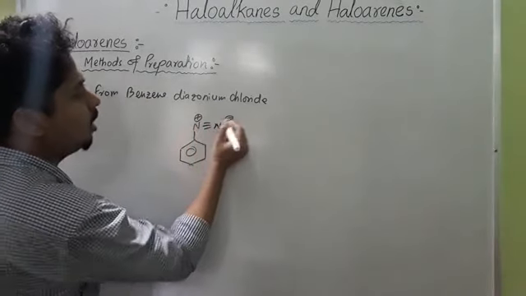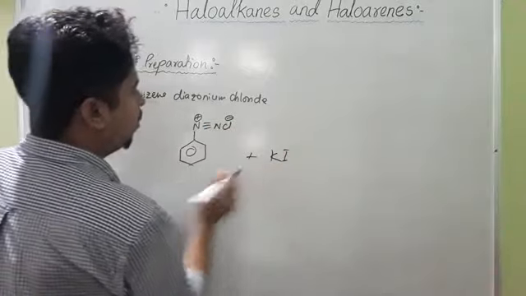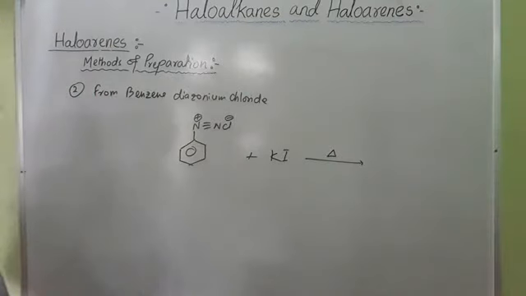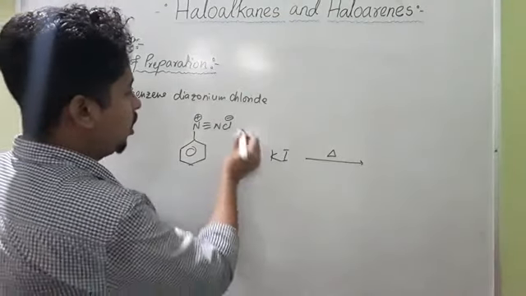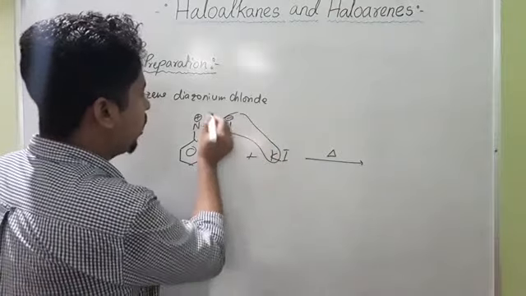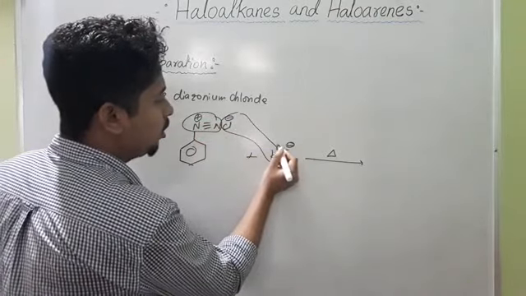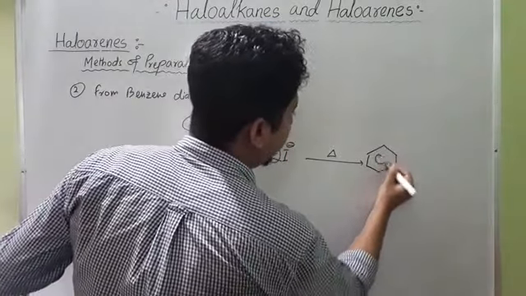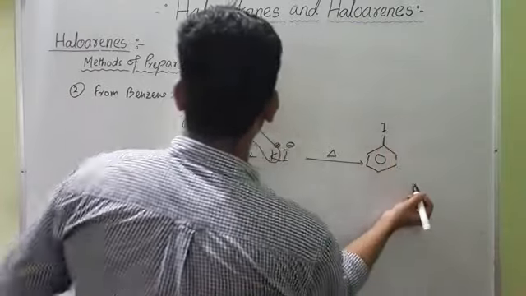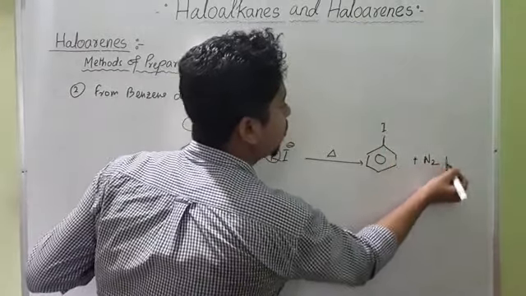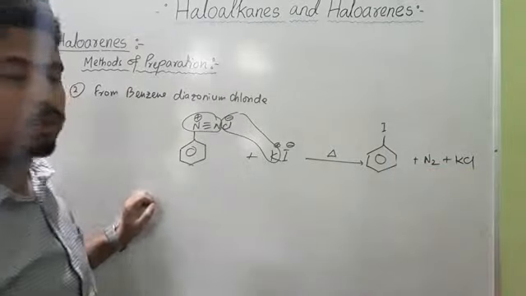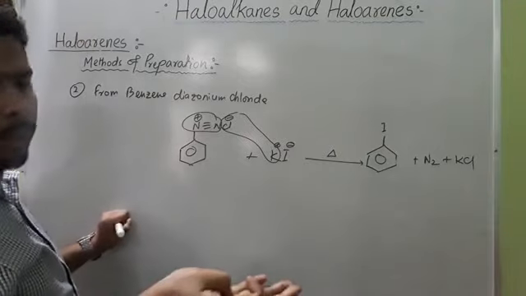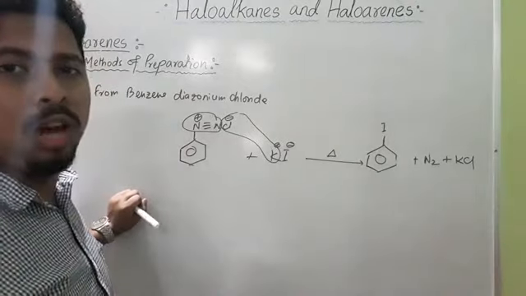Simply treating this with potassium iodide, you will get the corresponding iodobenzene. KCl will be removed, an N2 molecule will be removed, and this is K plus I minus, so this I minus will attack this carbon, and it will form iodobenzene. So here we have iodobenzene plus N2 plus KCl. This is how iodobenzenes can be prepared. So we prepared chlorobenzene, bromobenzene, then iodobenzene, and now we are left with fluorobenzene.